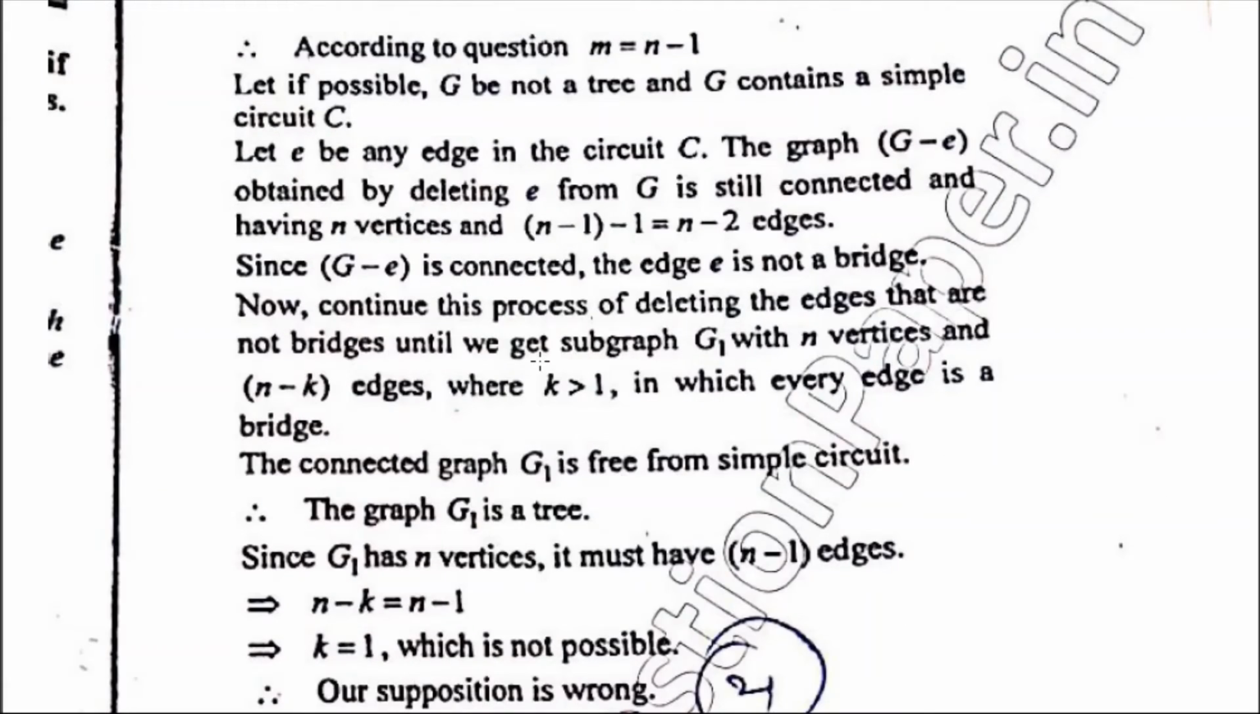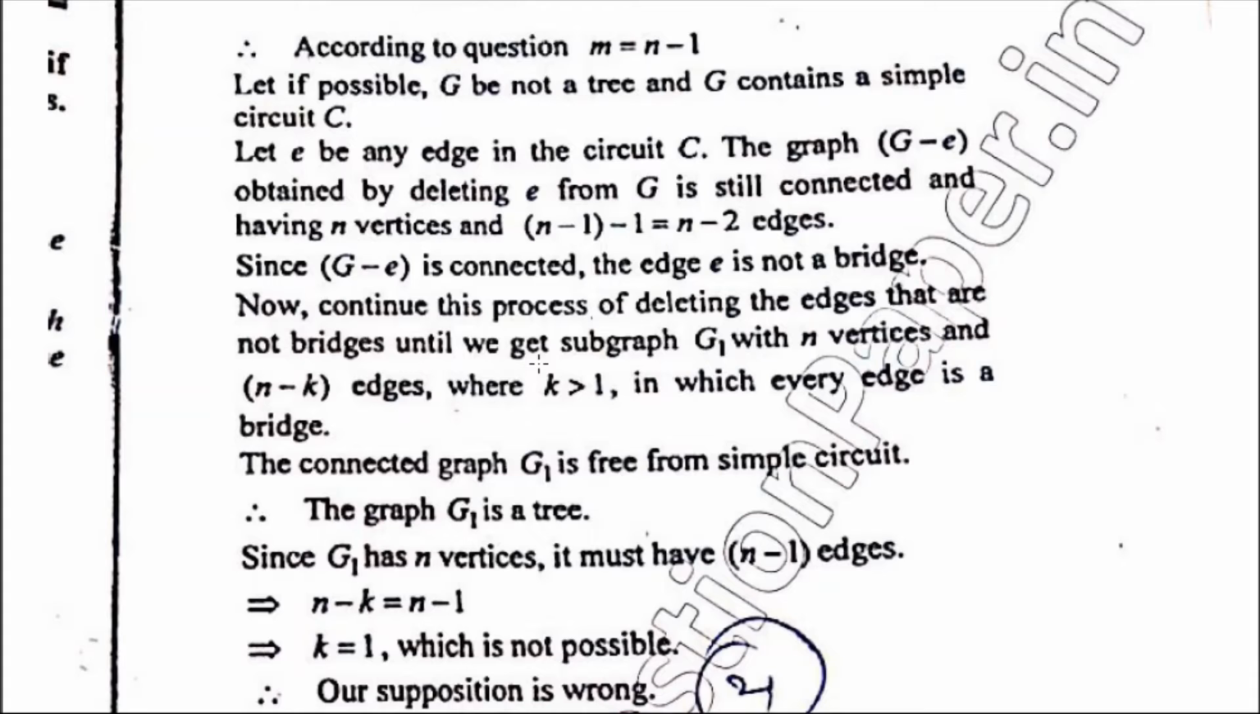So at the end stage, we will have a graph which has n vertices and n minus k edges where each edge is a bridge. Now it's a connected graph which is free from simple circuit. Say it is G1, a connected graph which is free from simple circuit. Now, since it is free from circuit and it's a connected graph, then definitely it's a tree.